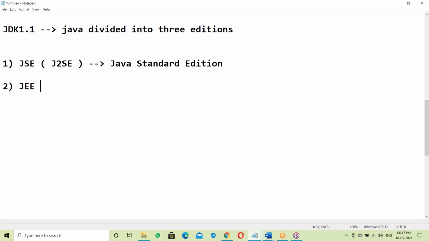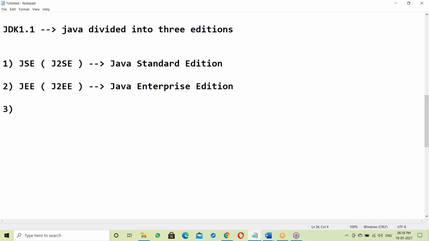Initially it was called J2EE. This is Java Enterprise Edition. So the three editions: standardization, next Enterprise, next Mobilization.